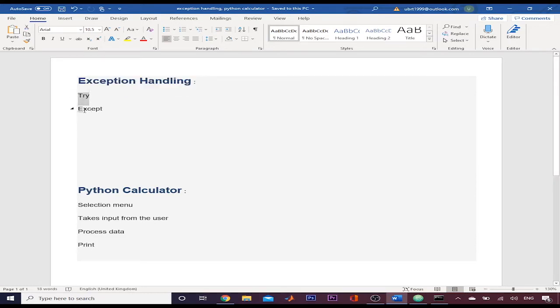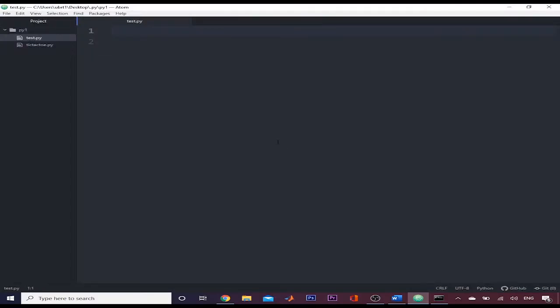There are two terms in exception handling. The first is try and the second is except. The code we assume will cause a traceback, we put in the try block, and if the traceback happens, the code we want to run is placed in the except block. It is also known as a try catch block in other languages like Java and C. In Python it is called try and except. So we will see it with an example.